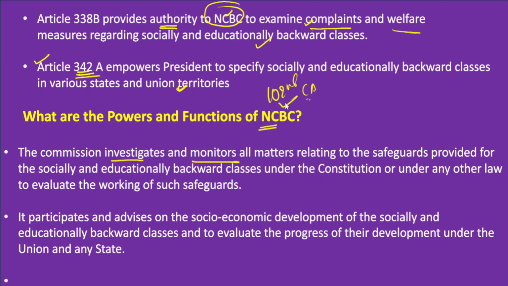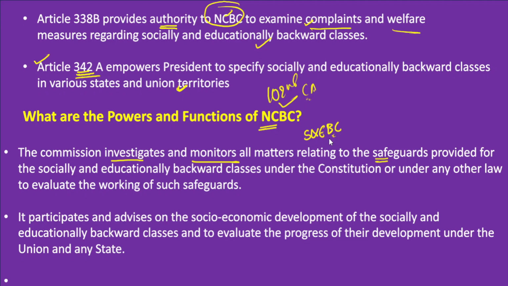So when the NCBC entertains the complaints of socially and educationally backward classes, it ensures that adequate safeguards are being provided to these communities and the rights which are earmarked for them are being fulfilled by the respective governments. So everything will be looked into by the National Commission for Backward Classes.